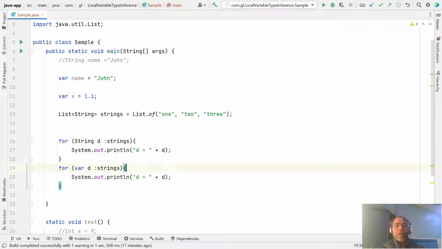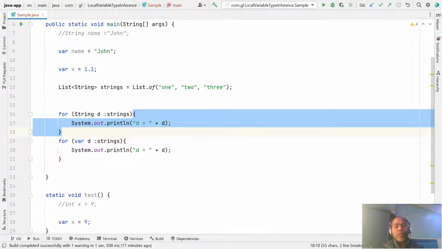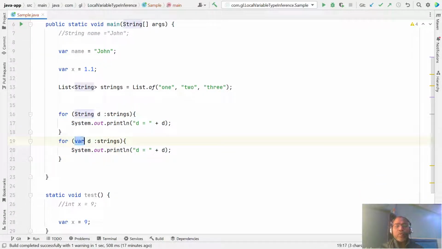Now in the enhanced for loop you don't need to specify the data type of your temporary variable. From the context, the list of strings, the compiler identifies that this is of type String. You can run and test this, and it works fine, there is no problem.